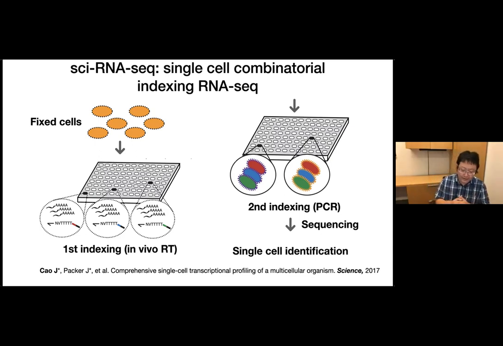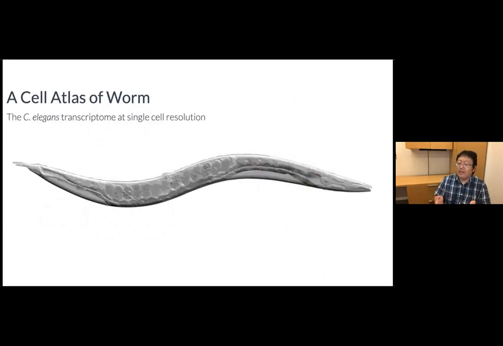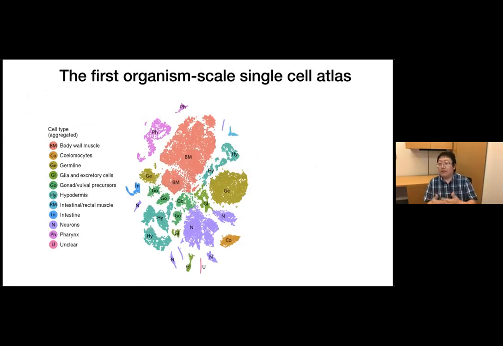So to test if this strategy is working, we first tested it to generate a cell atlas of an entire organism like the worm. We use the worm as a model system because we already know the major cell types from the system, so we can use this as a control, to see if we can use single cell RNA-seq alone to characterize all the cell types from the entire organism. You can see from the data, we profiled around 50,000 cells. Each worm has around 1,000 cells, so this is around 50x cellular coverage of the entire organism.